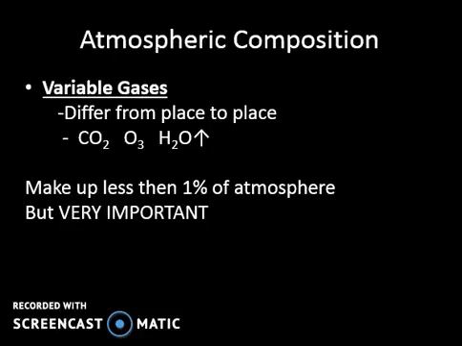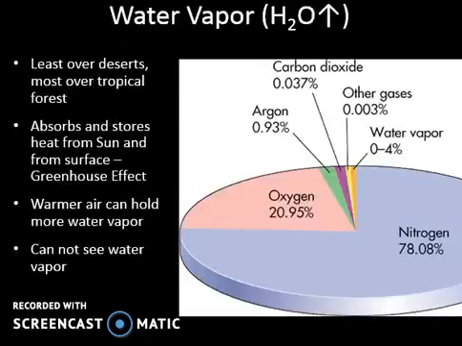consistent. Now, if we go ahead and look at water vapor, again, let's go ahead and look at the pie chart. So remember that it is a variable gas. We know that there's less water vapor over deserts, and there's going to be more water vapor over tropical forests and along the ocean, along the equator. Now, water vapor is great because it's going to absorb and store energy from the sun. Okay, and water vapor is going to be very influential when we talk about greenhouse gas, so the greenhouse effect.